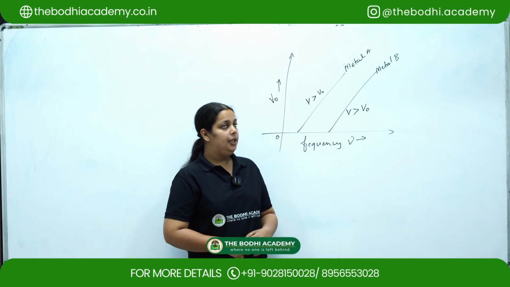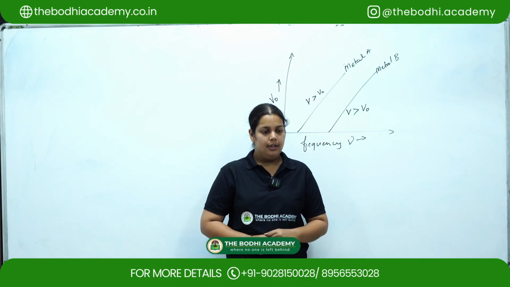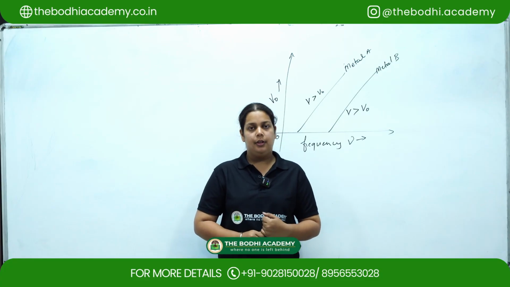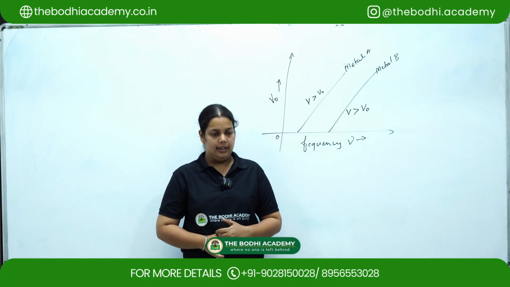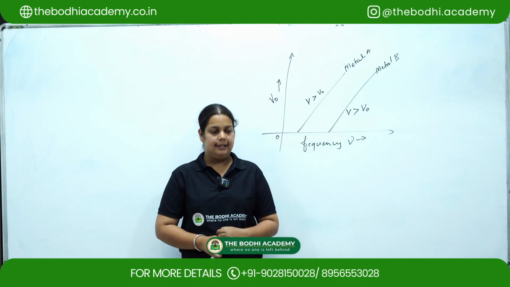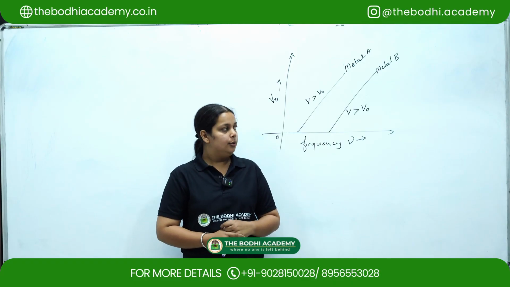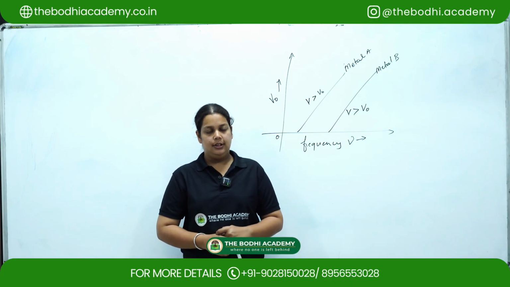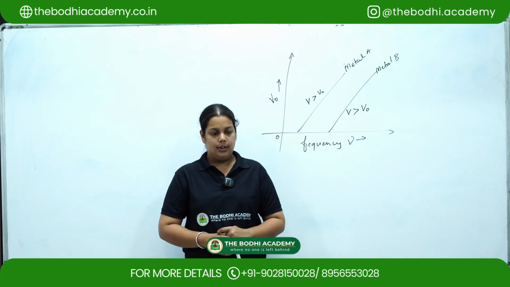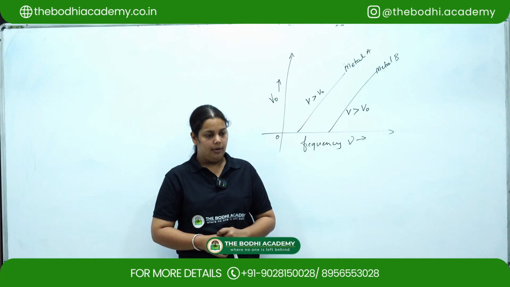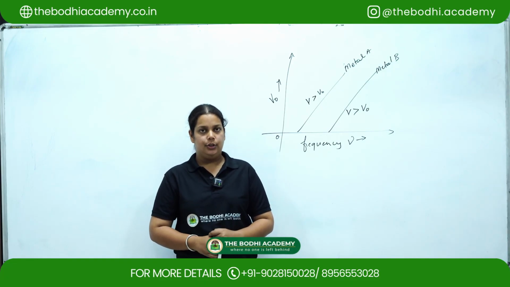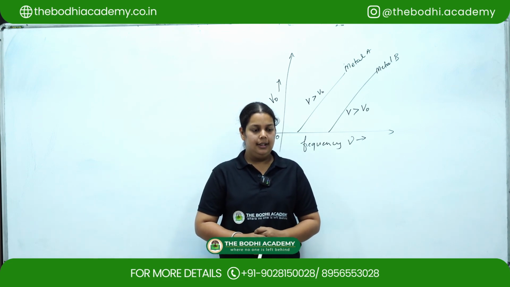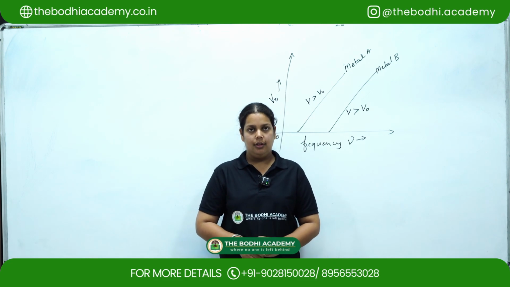The two implications from this graph are: for both metals A and B, the stopping potential varies linearly with the frequency of the incident radiation. And for both metals A and B, the minimum cutoff frequency ν₀, called the threshold frequency, is different, when the stopping potential is zero. So both A and B support Einstein's theory of photoelectric effect.